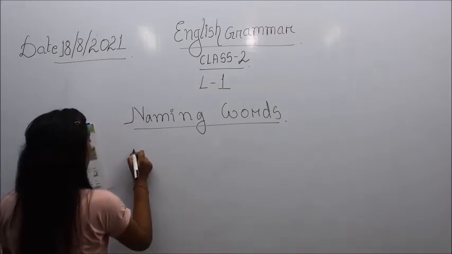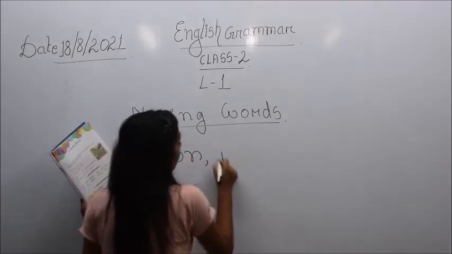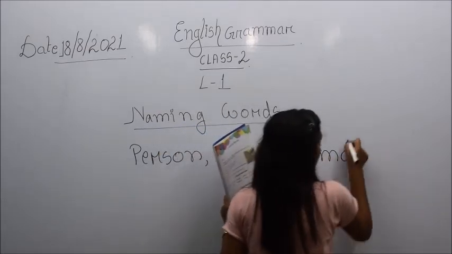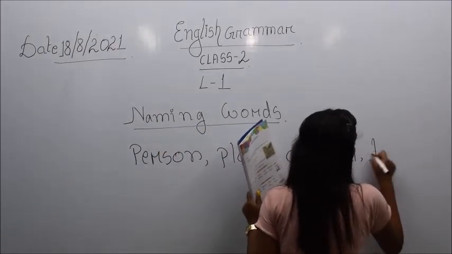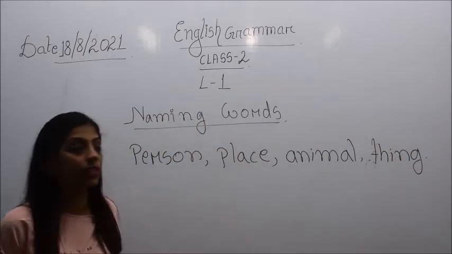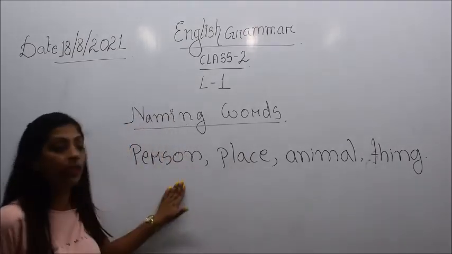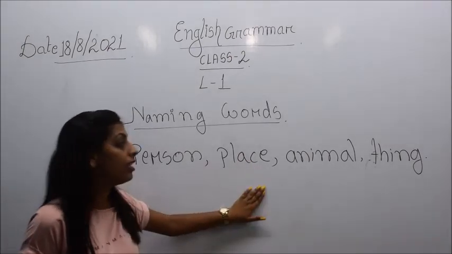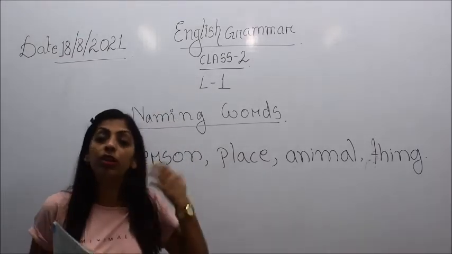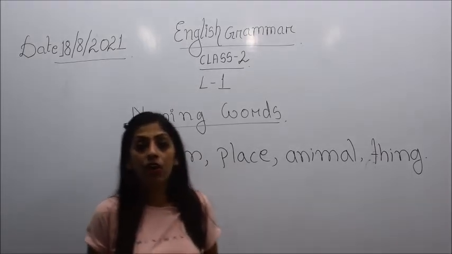So you see here, name of person, place, animal or thing are called what? Naming words. So children, any words which denote the name of a person, or the name of a place or animal or of anything, those words are called what? Naming words. Naming words are also called nouns.